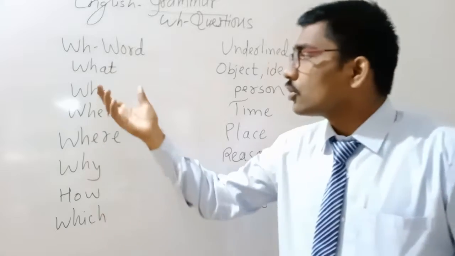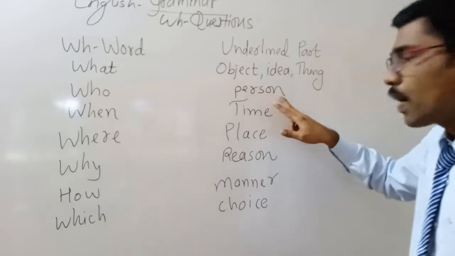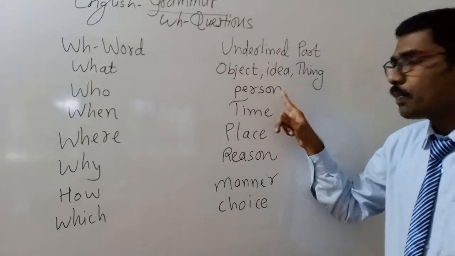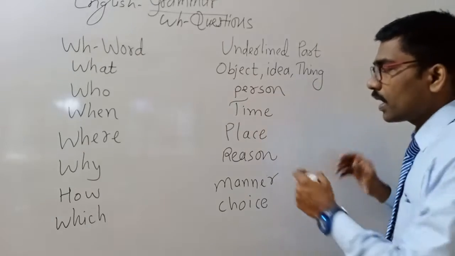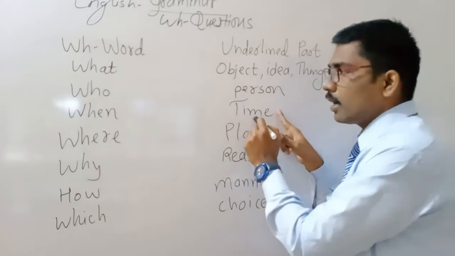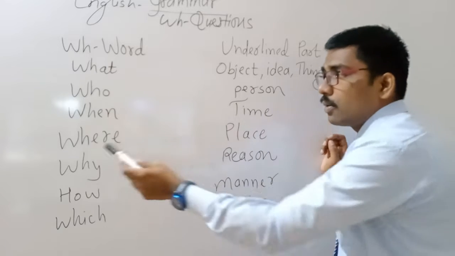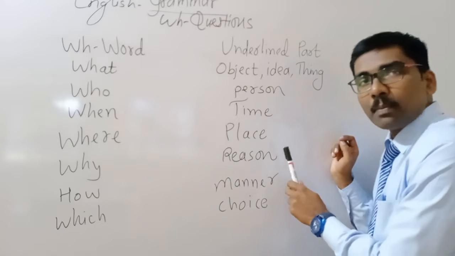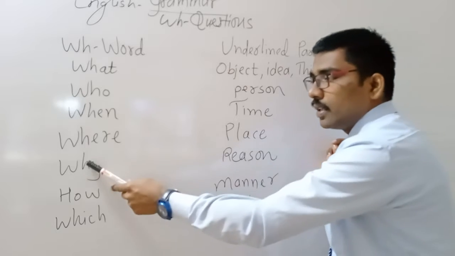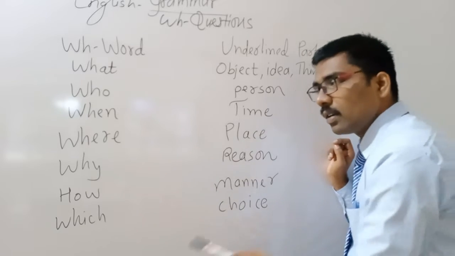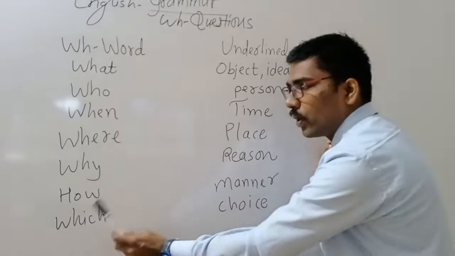So already you used who, because the underlined part, the answer, was a person. If the underlined part is a time, then when will come. If the underlined part is a place, where will come. If the underlined part is a reason, why will come. And if manner, how. And choice, which.